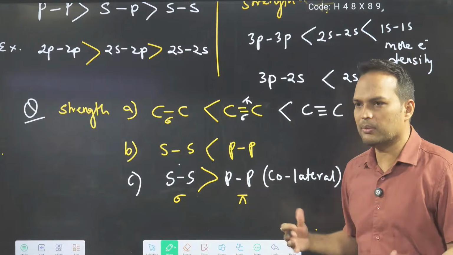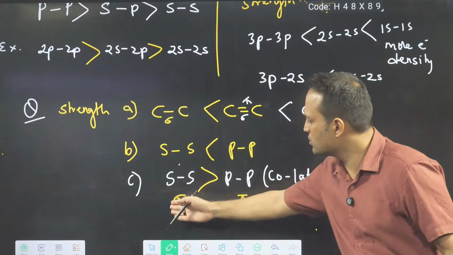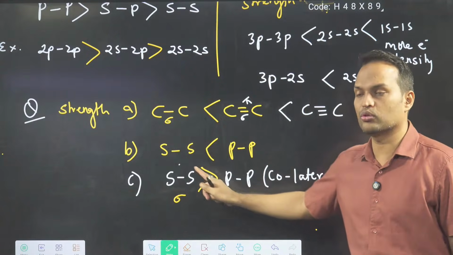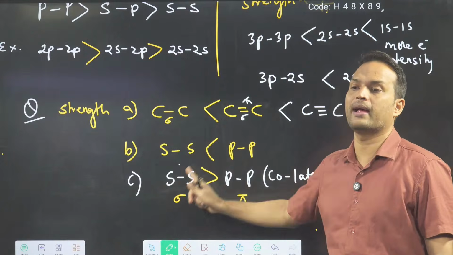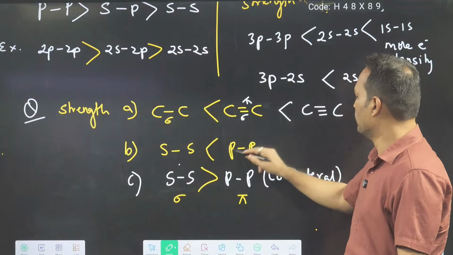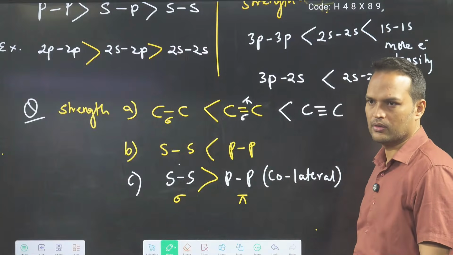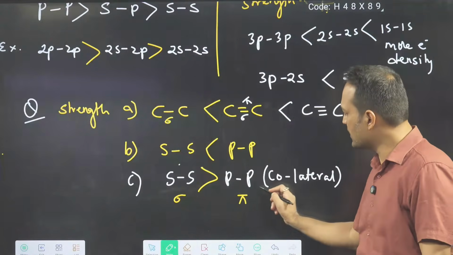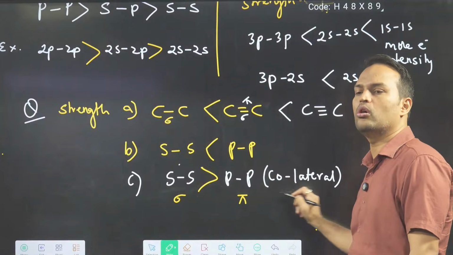We don't have to see PP or SS here. Sigma is stronger than pi. So if they write something like this, this is a comparison between sigma and pi. Here we had assumed both sigma. Clear to everyone?